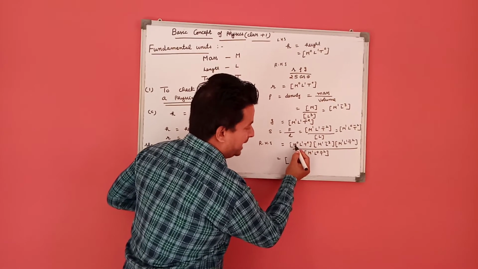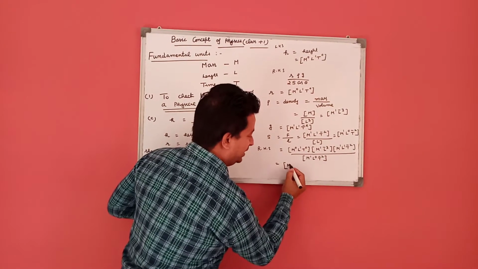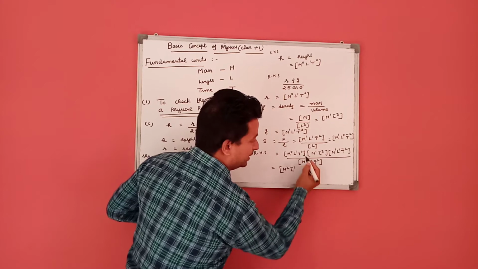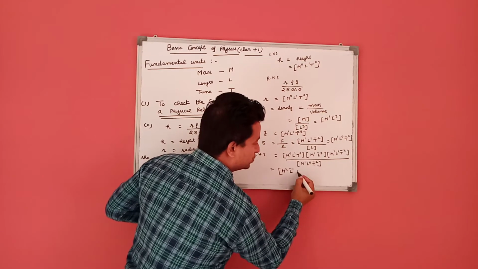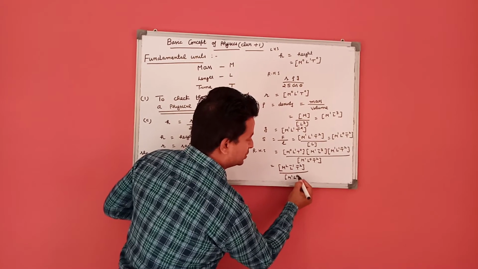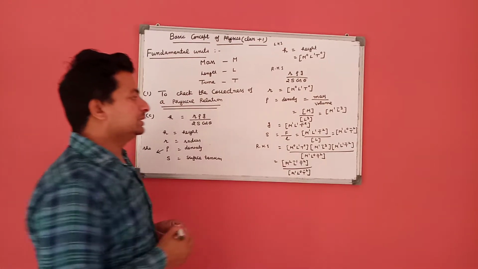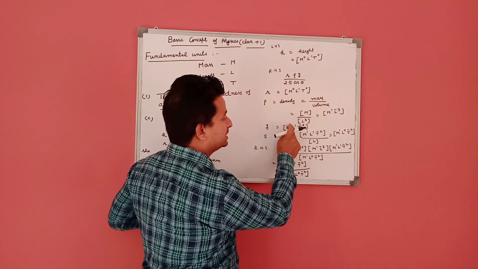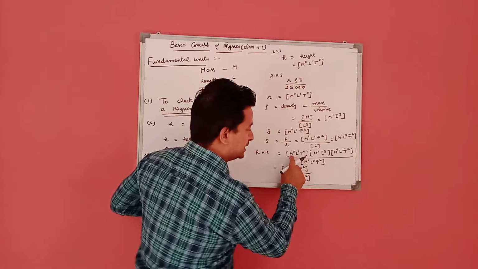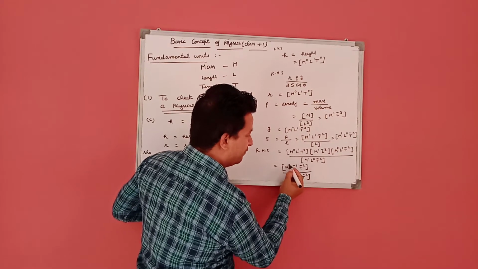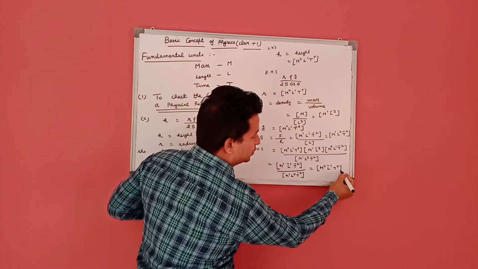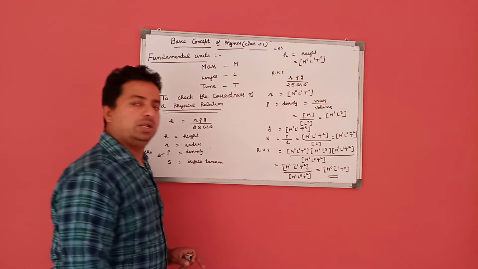When we add the M powers, 0, 1, 0 in the numerator and 1 in the denominator, it becomes M0. L1, L^-3, L1 gives L^-1. T0, T^-2 gives T^-2 in the numerator, which cancels with the denominator. This is some correction: the dimensional formula of g has M0. So it becomes M0 L^-1 T0. This is the dimensional formula of the right hand side.